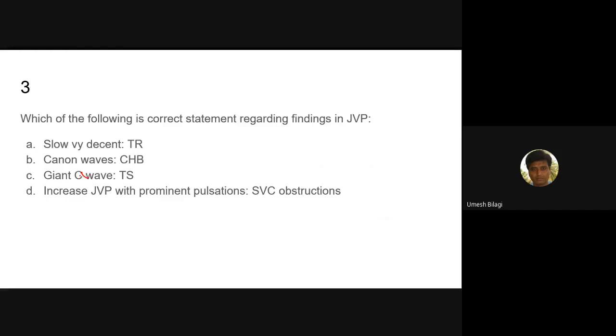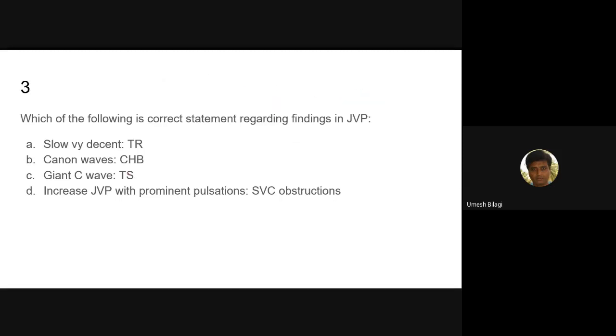If there is AF, what is AF? Atrial fibrillation. If there is atrial fibrillation, the A wave will disappear, just like the P waves of the ECG, the A wave of the JVP will also disappear. You should know that. If there is atrial fibrillation, P waves go in the ECG, and A waves go in the JVP.